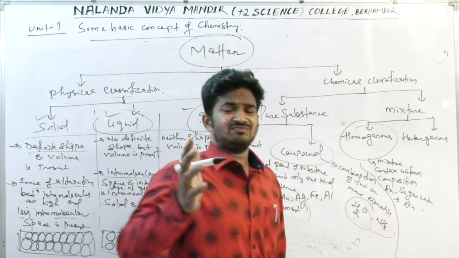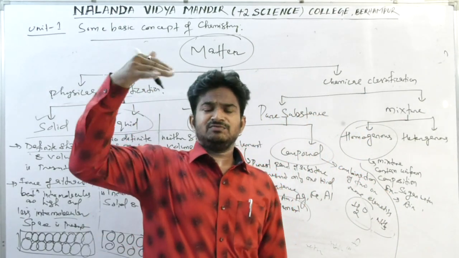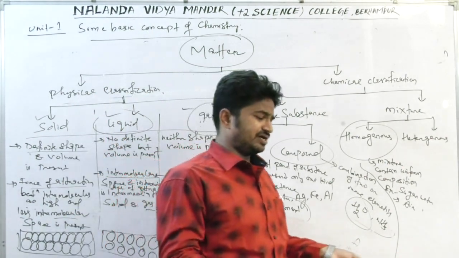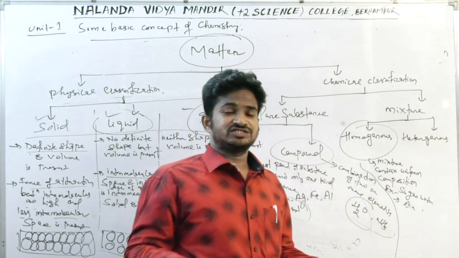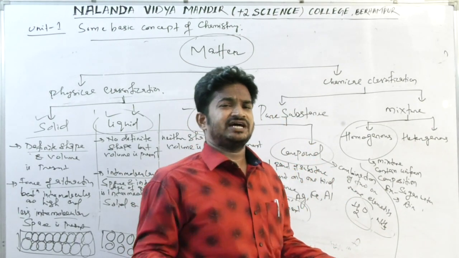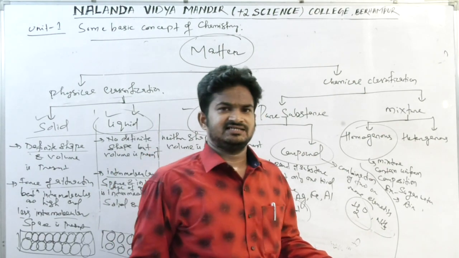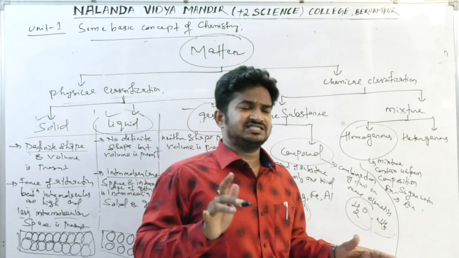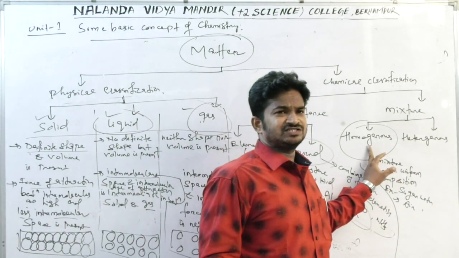Air is a combination of many gases: oxygen, nitrous oxides, carbon dioxide, carbon monoxide, sulfur dioxide, and many more. They are combined with uniform composition, so it is a homogeneous mixture.